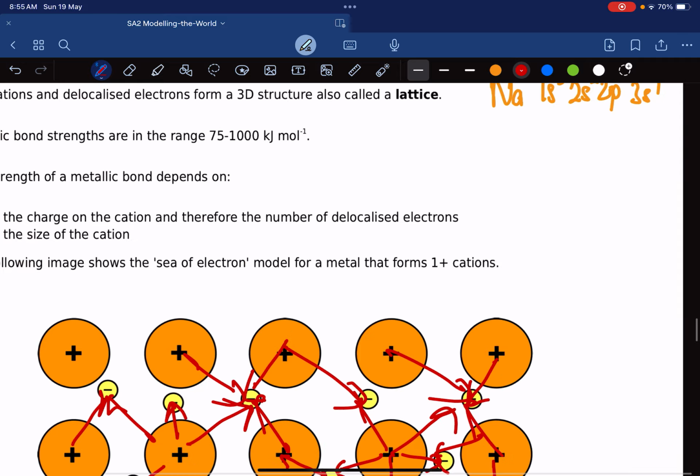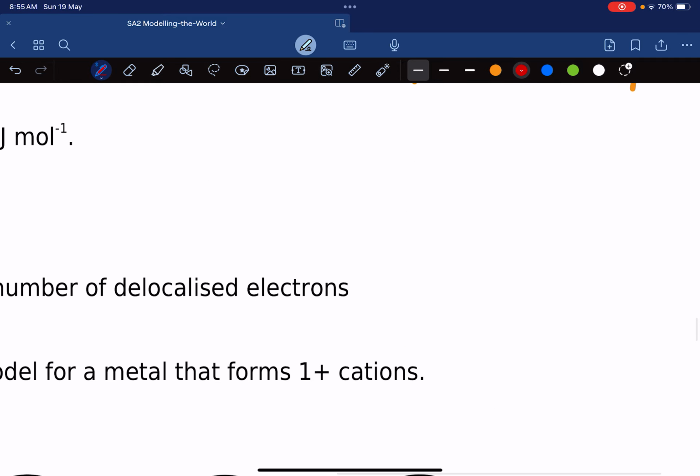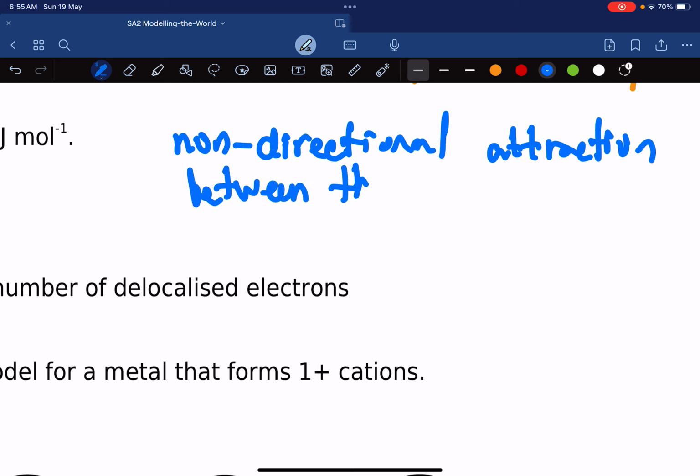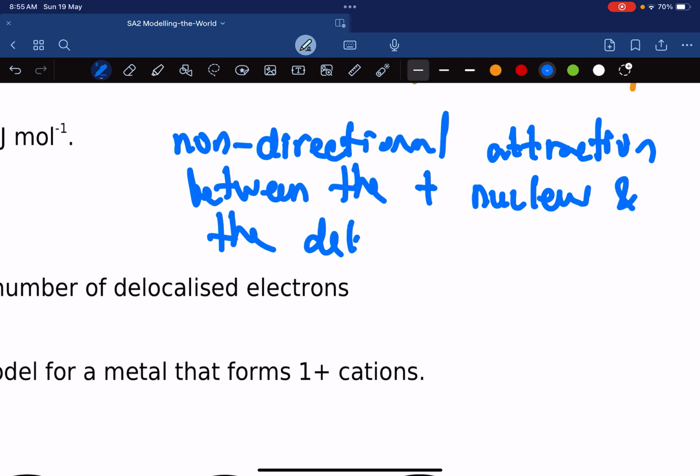The real definition of metallic bonding is the non-directional attraction between the positive nucleus and the delocalized electron.